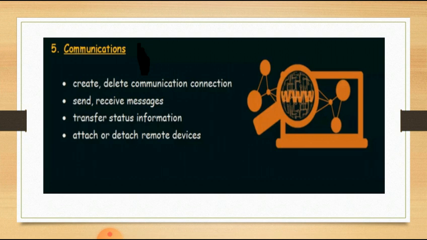So whenever processes are going to communicate with each other, for example, when a process is executing, in the middle it wants to access another process. So for that we need communication. Communication system calls are necessary here.